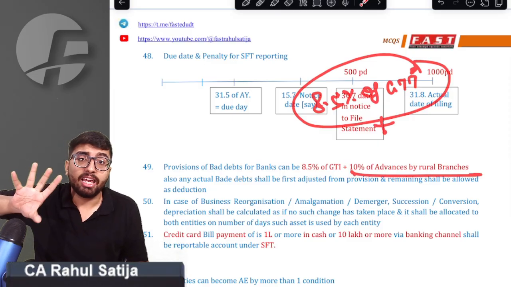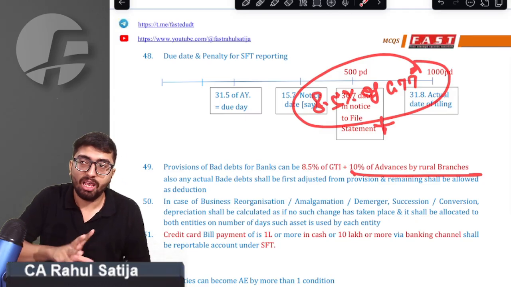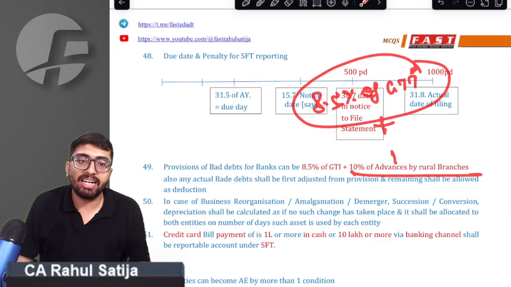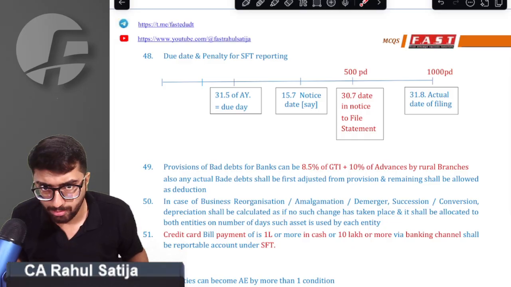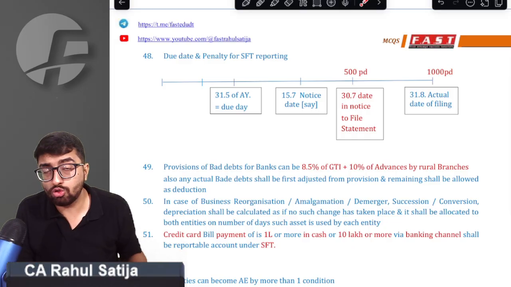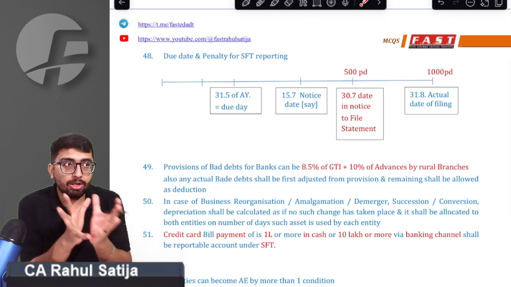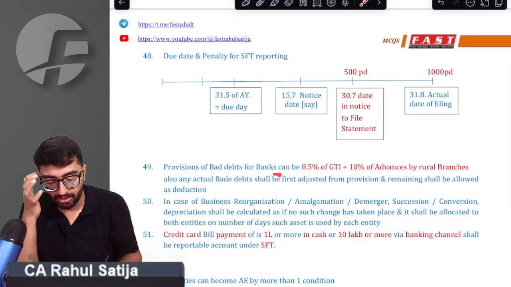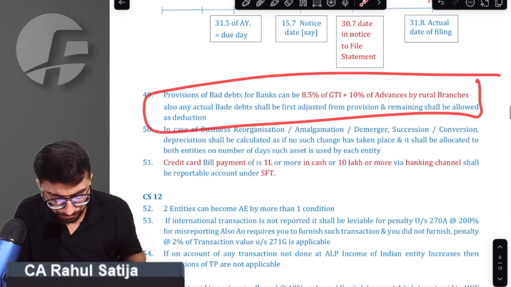Plus, if any bank has rural branches in rural India, then for whatever advances have been given by the rural branches, take 10% of those advances; that additional provision shall be allowed to banks. Whenever there happens to be actual bad debt for banks, always this actual bad debt is first adjusted from the provision, and later on the remaining actual bad debts are transferred to P&L, and you are allowed deduction on such things.